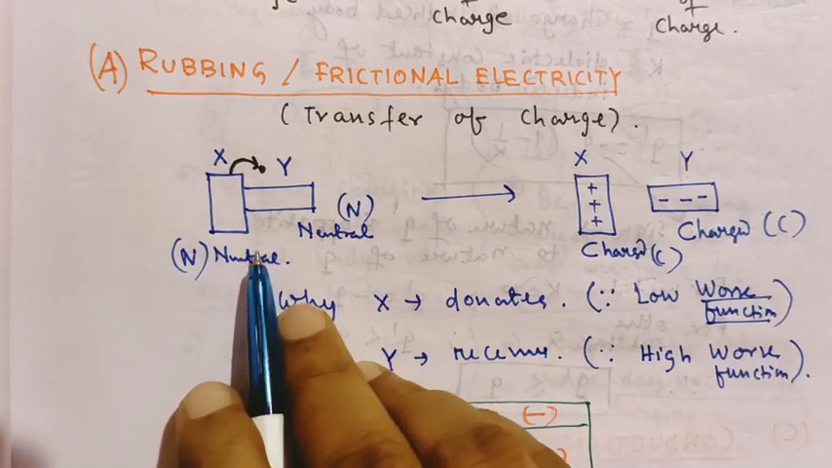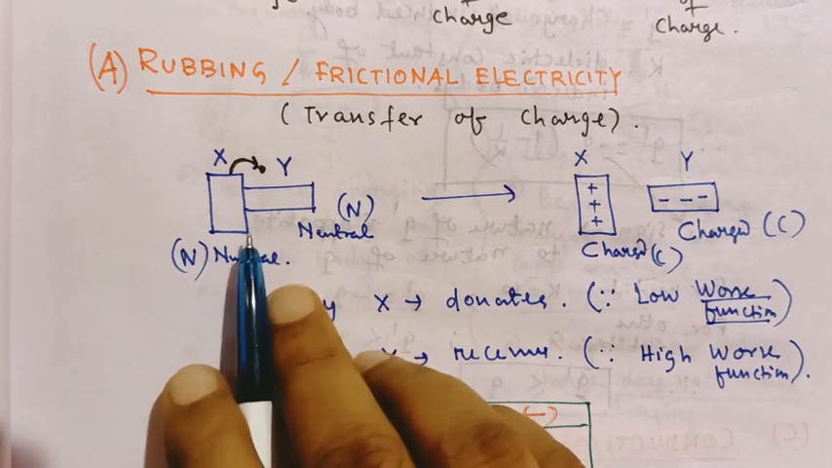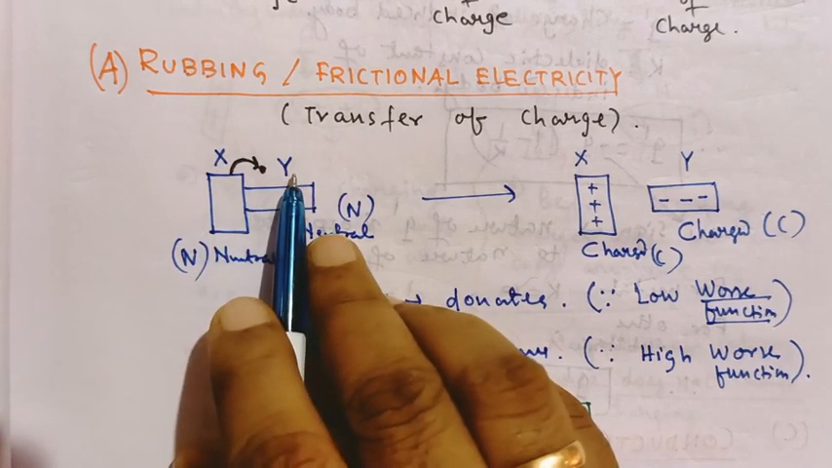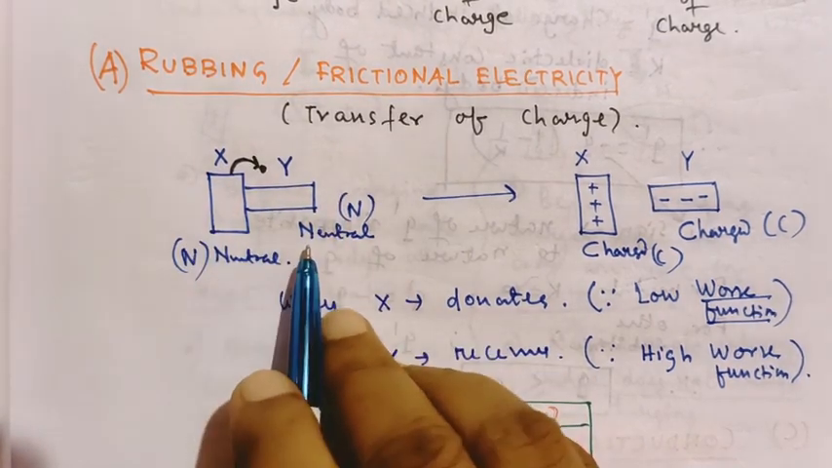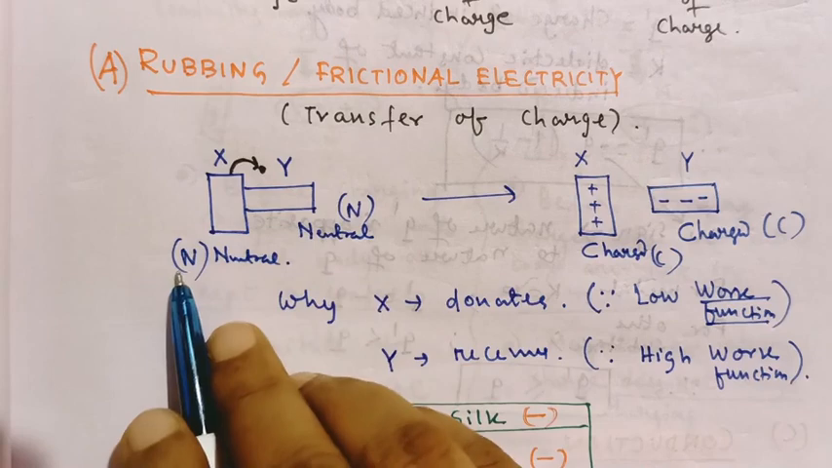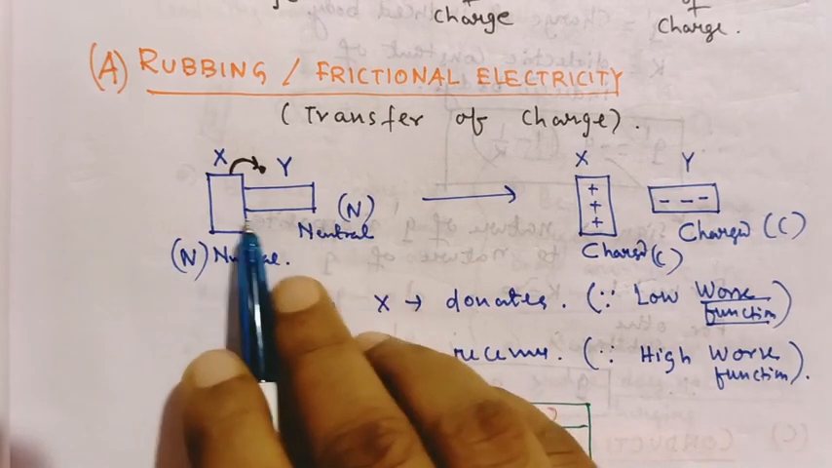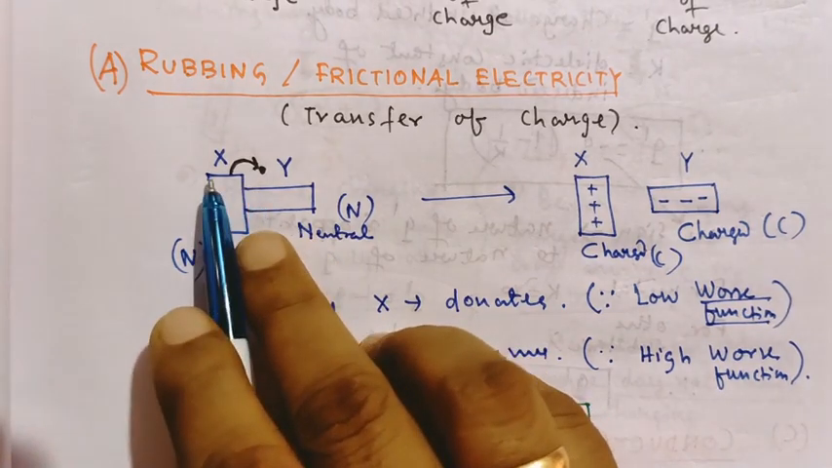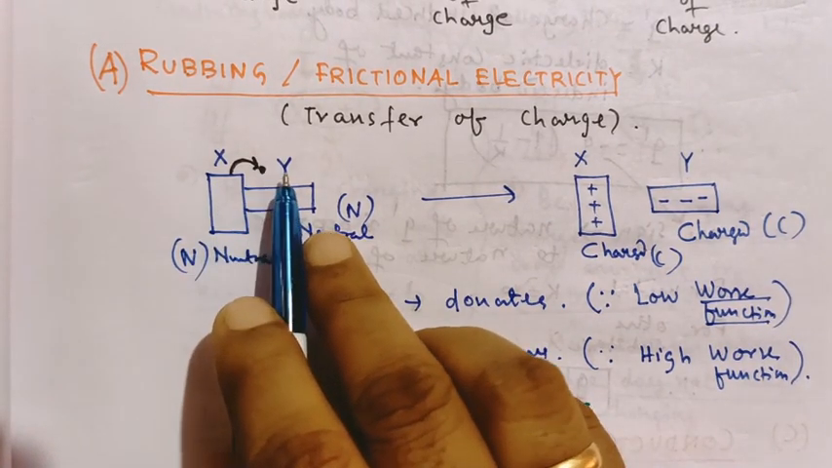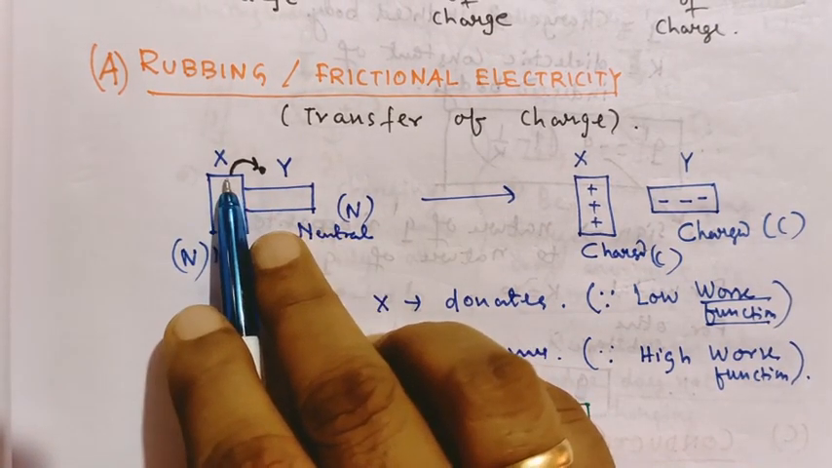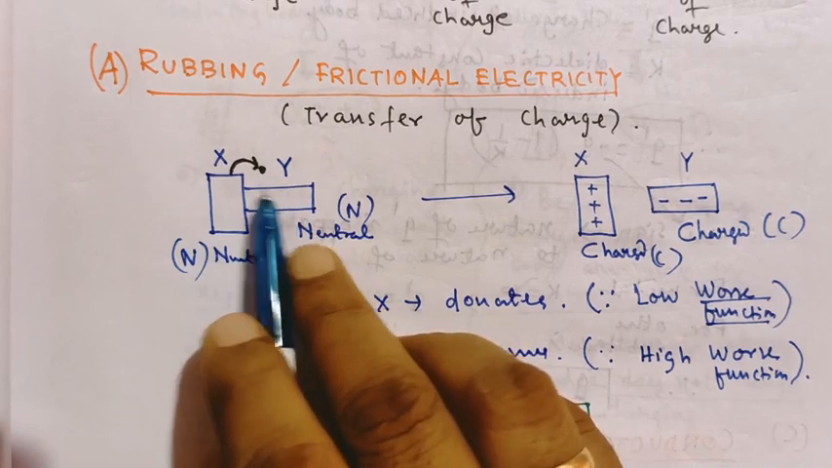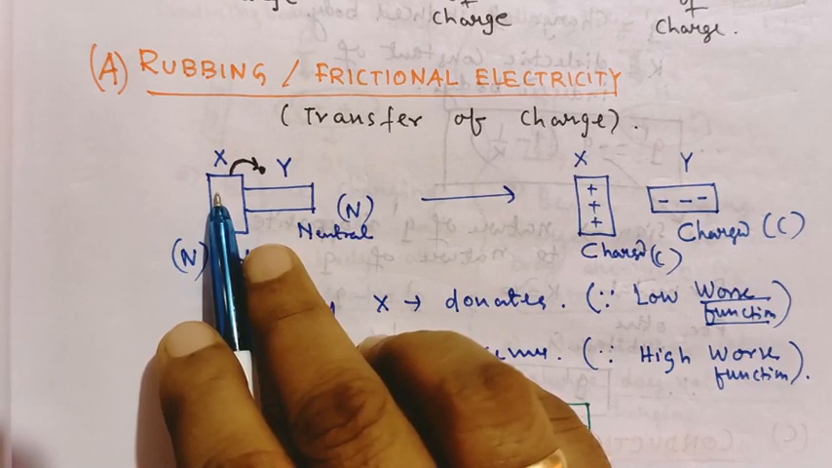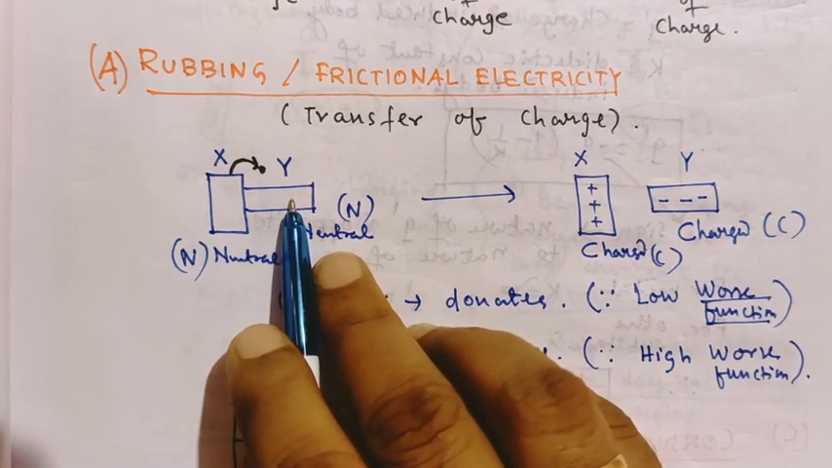Now you see the block diagram here. There are two bodies named X and Y. Both are neutral bodies. That's why we have written N here. N means neutral. When the two bodies are rubbed against each other, here you see in the diagram, X donates electrons and Y is ready to accept the electrons. As X donates electrons, you will say that X is positive and Y is negative.